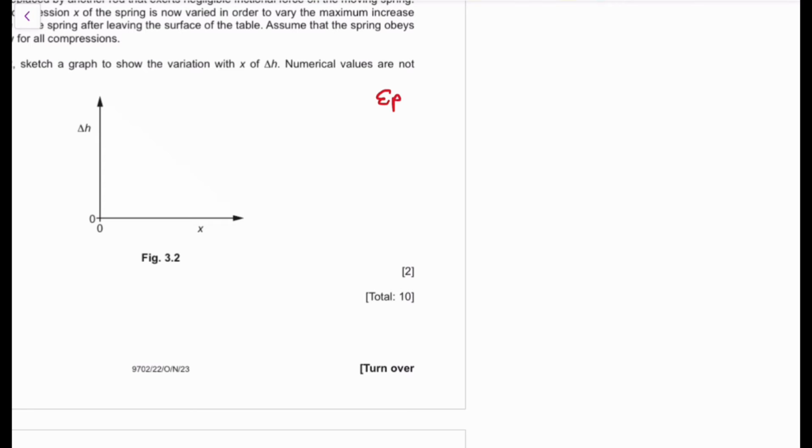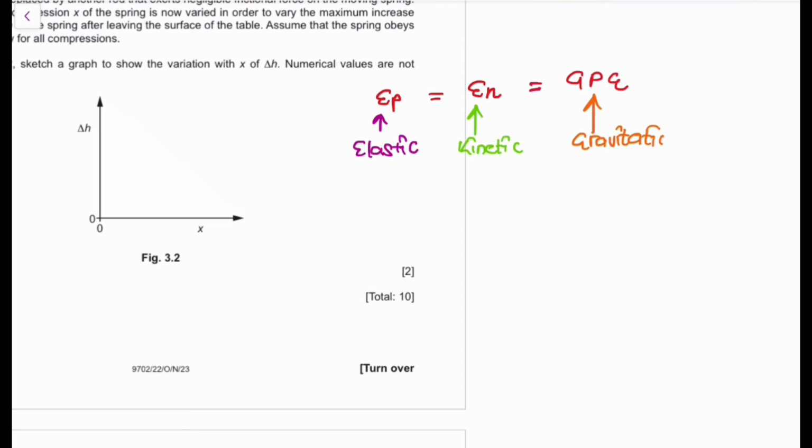So it means that EP, which is going to be your elastic potential energy, is going to be equivalent to EK, where EK is going to be your kinetic energy. That's also going to be equivalent to mgh, which is your gravitational potential energy.